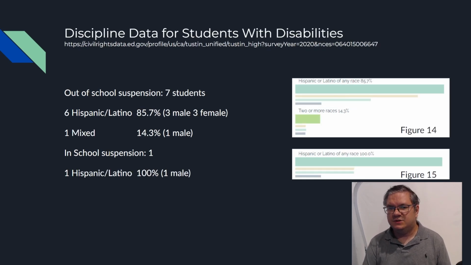Out-of-school suspensions for students with disabilities, we see 7, with 6 Hispanics, with 3 males and 2 females, being 85.7%, and 1 mixed student who was a male, making it 14.3%. In-school suspensions, we had 1 Hispanic male being suspended, 100% of that population.